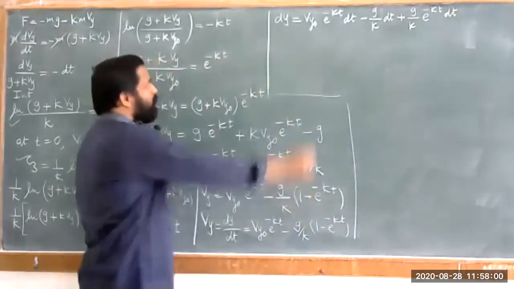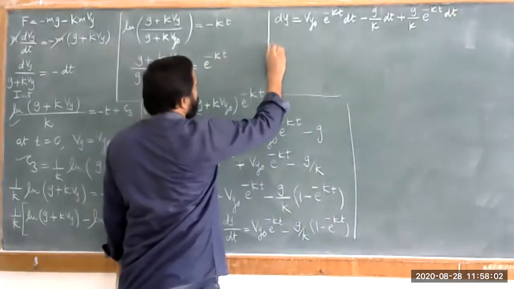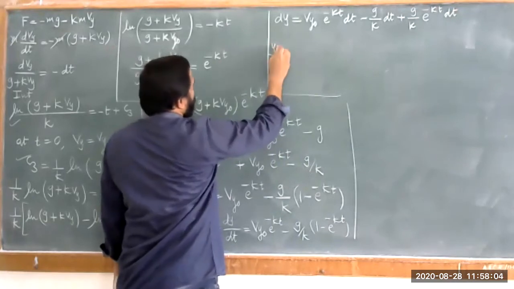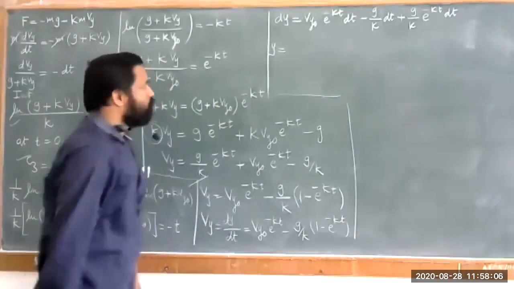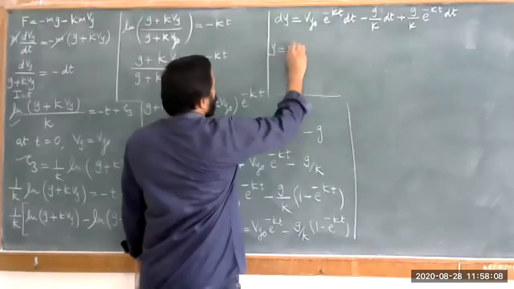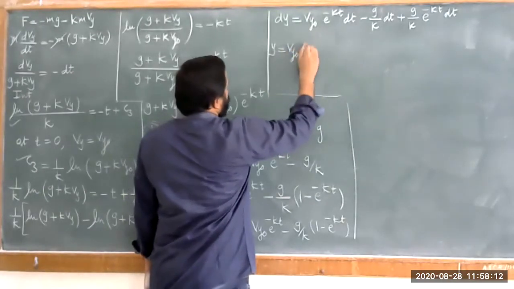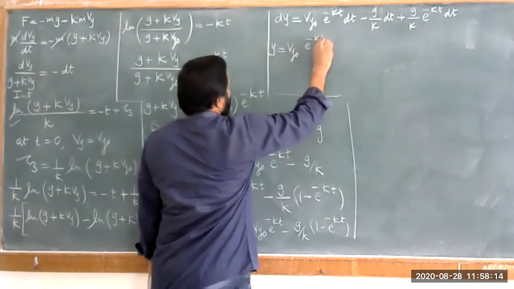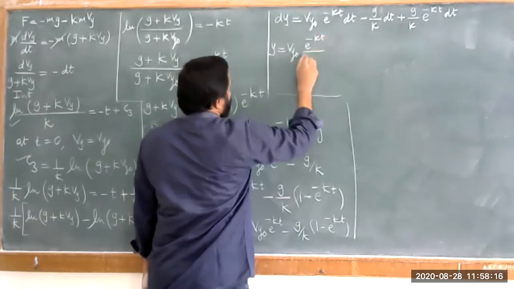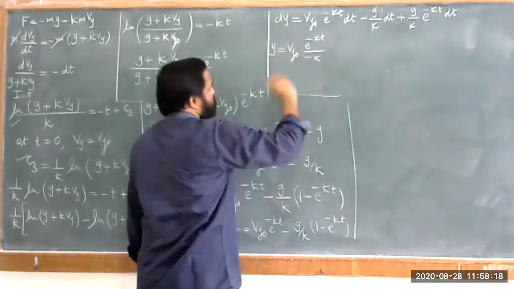Now in order to find out the value of y, we have to integrate this, and by integrating, you get y is equal to Vy naught into the integration of e raised to minus Kt, that is e raised to minus Kt upon minus k.